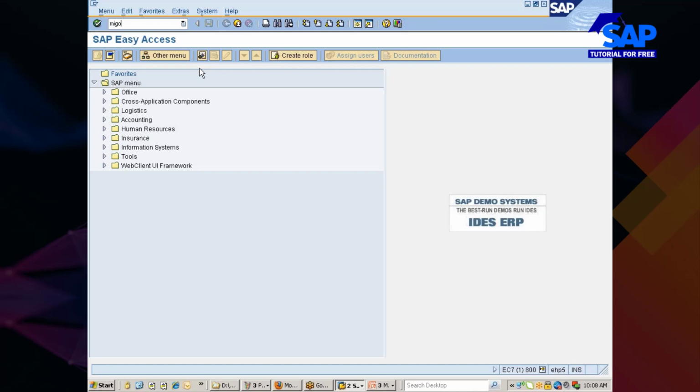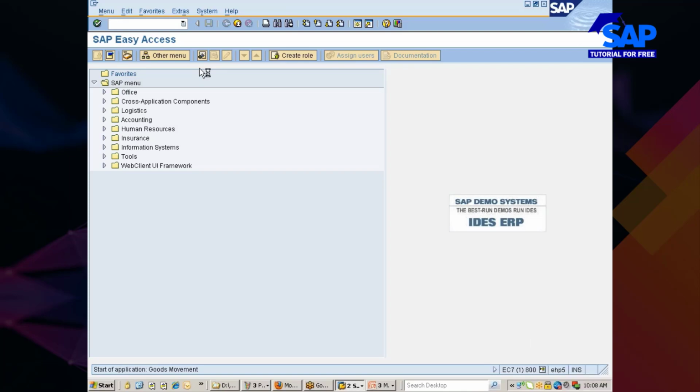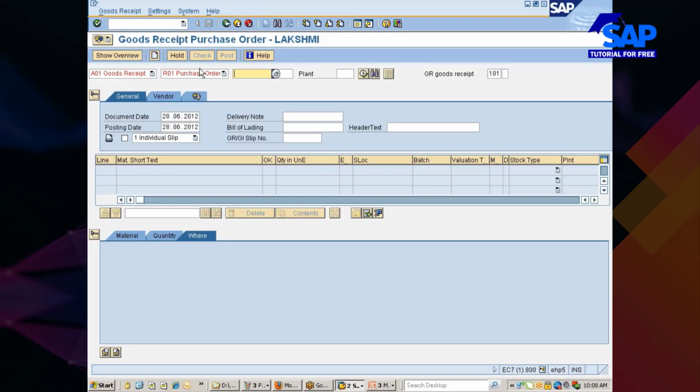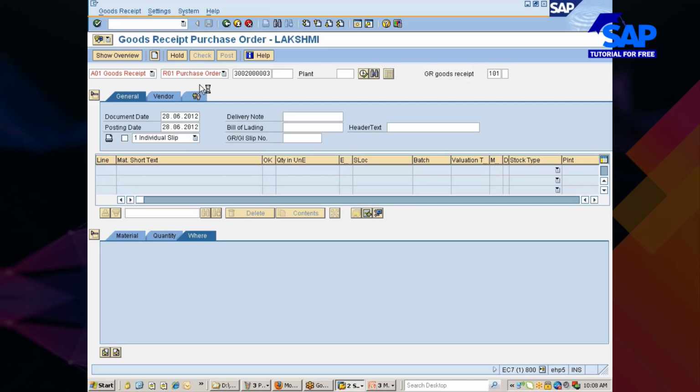I'm once again going with MIGO, that is goods receipt. You can carry out goods receipt in different ways. Let me take you to the receipt step.